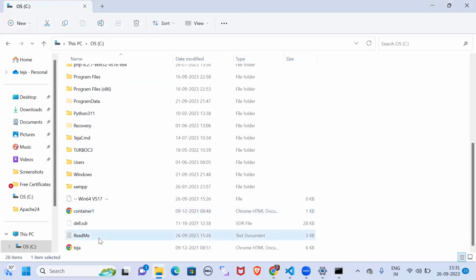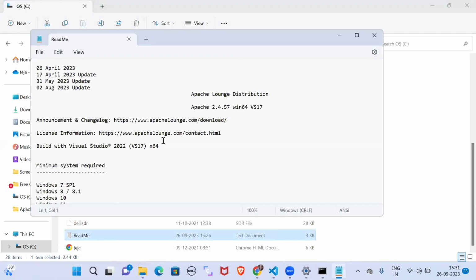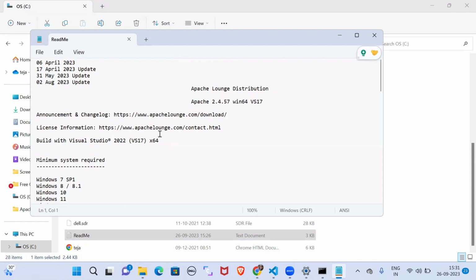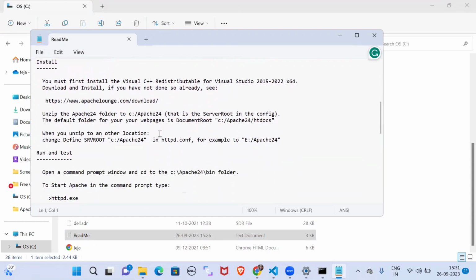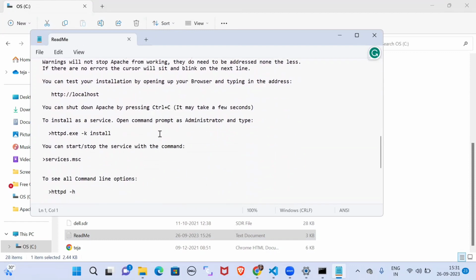Now open readme. Click on that. Here you can copy this command.